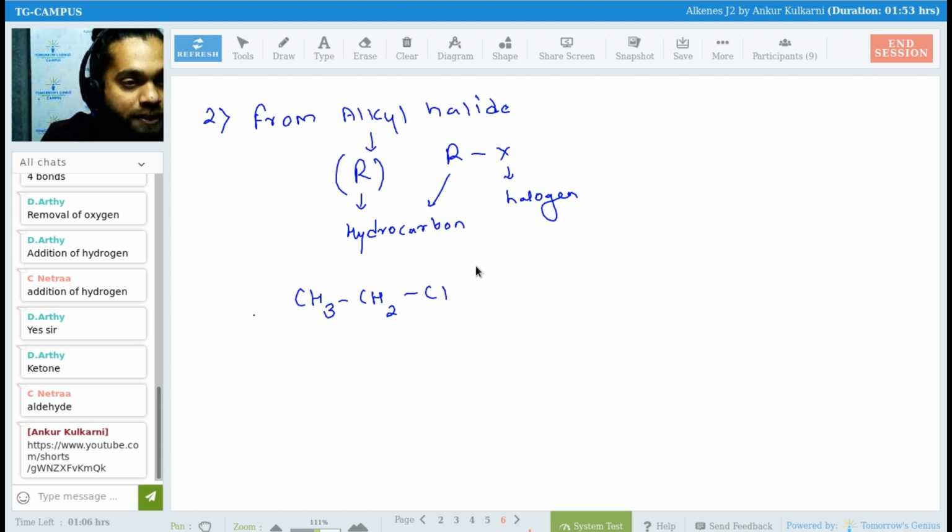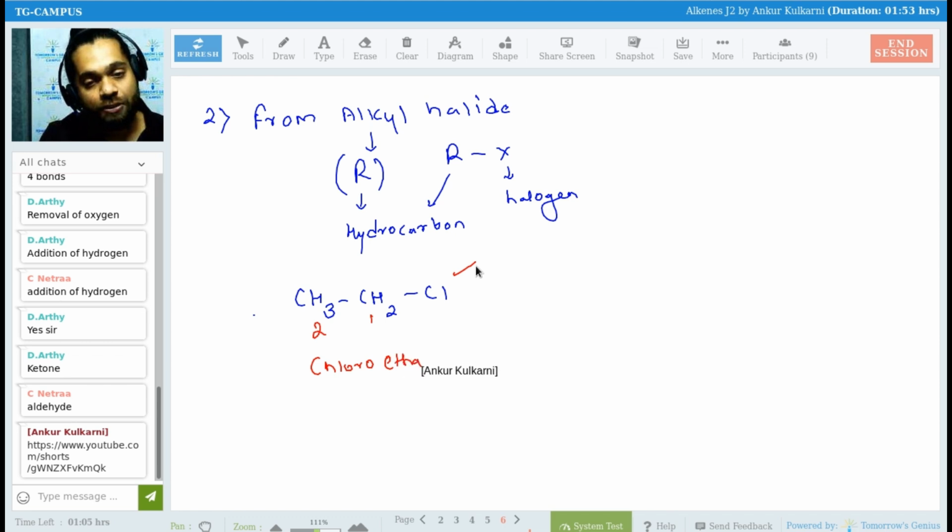Correct, Anushika? It is Ashwin. 1, 2. 2 means what? Ethane. I have a chlorine, so it is chloroethane. Correct. Now after I write, everyone will answer, isn't it? Chloroethane. It is chloroethane.